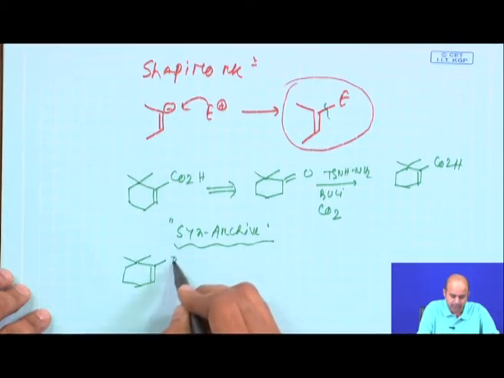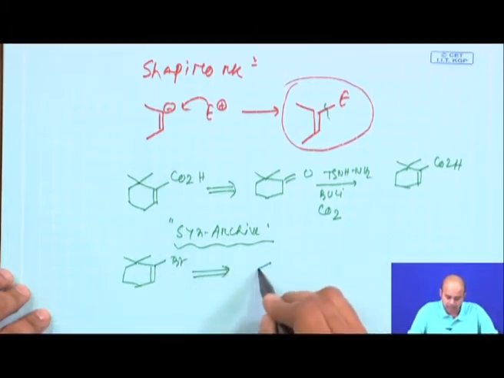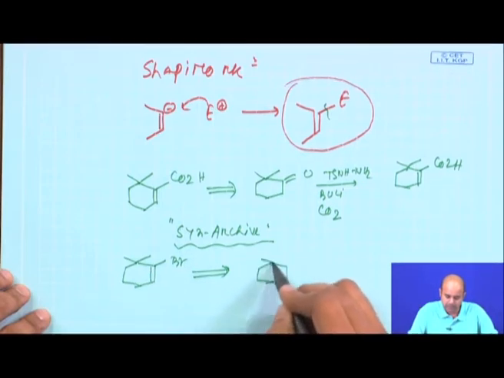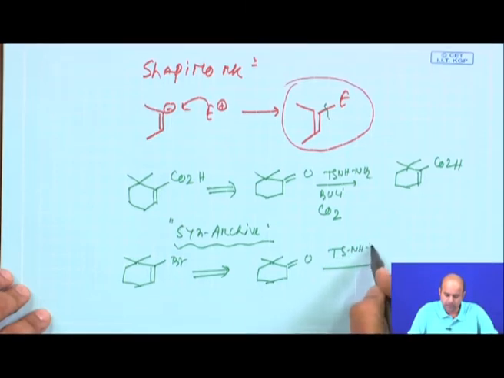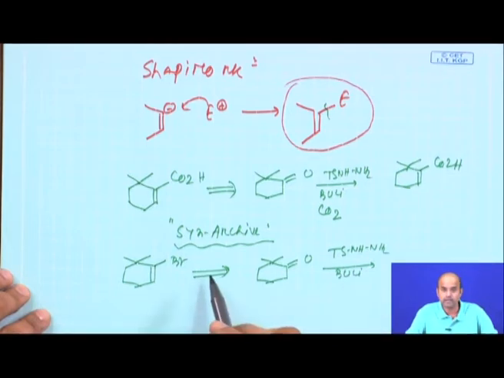Even other compounds, like if you need to make a vinylic bromide. So, what you do? You take this starting material, react with tosyl hydrazine, butyl lithium. Now, what you need? You need bromine as an electrophile.